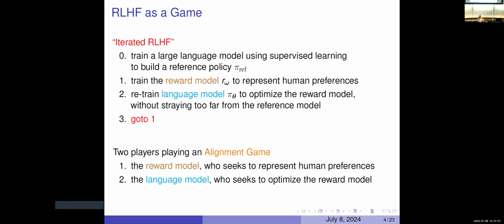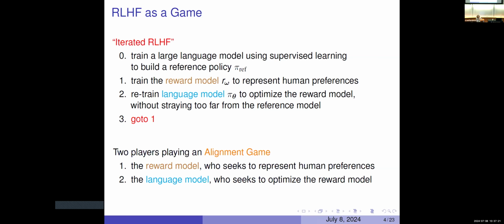So the thing is, as game theorists, we think about this: we train the reward model, then we train the language model. But after we train the language model, you might imagine, well, I have a new language model. How about I go ahead and train a reward model again? After I do that, so again, what do I mean by that?